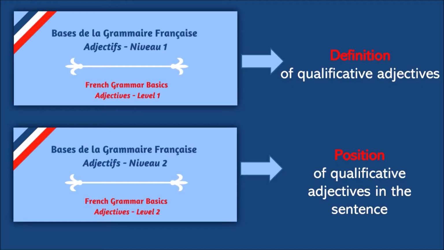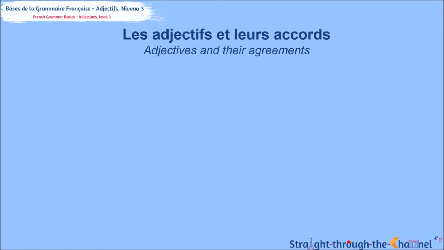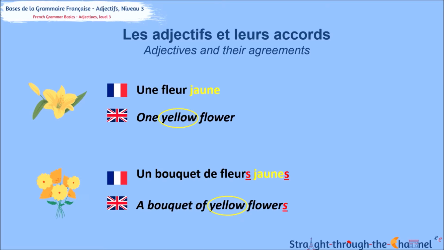We have defined qualificative adjectives and talked about their position in the sentence in the last videos. Now we are going to talk about adjectives and their agreement. Let's have a look at an example.